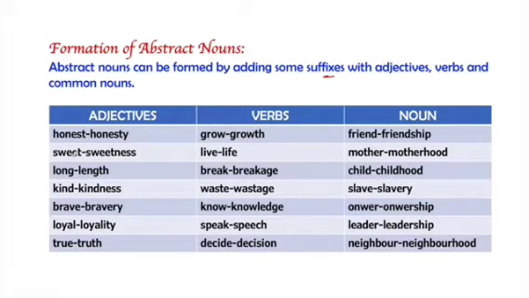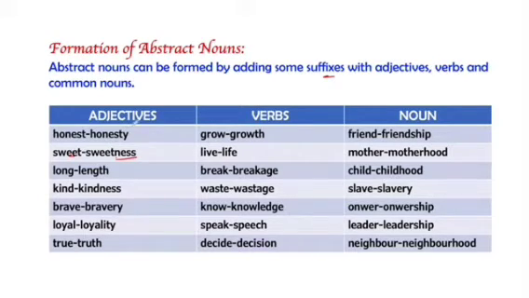In the same way, sweet is a quality. Sweetness is an abstract noun which is made by adding an "ness". Long is length. Kind is kindness. Brave is bravery. Loyal is loyalty. True is truth. The words given here are the qualities, but a question can arise that these words are also qualities. So how will we differentiate between the two?